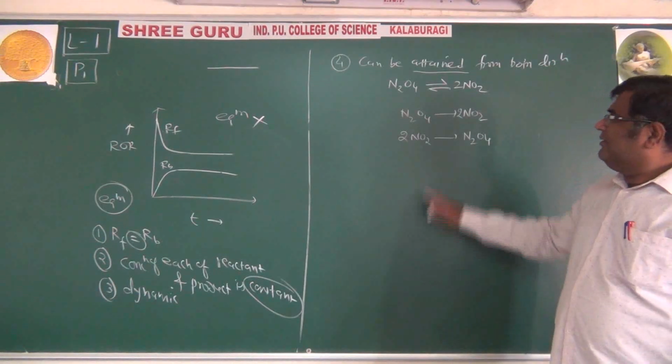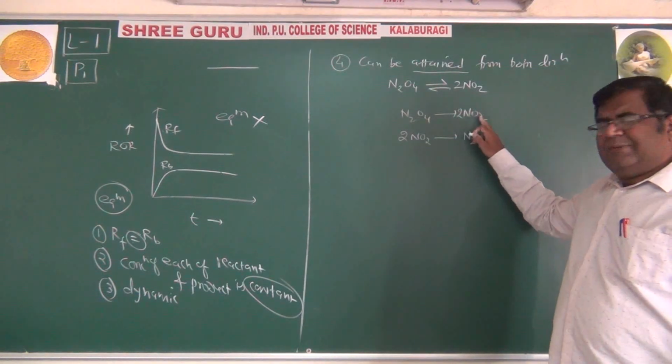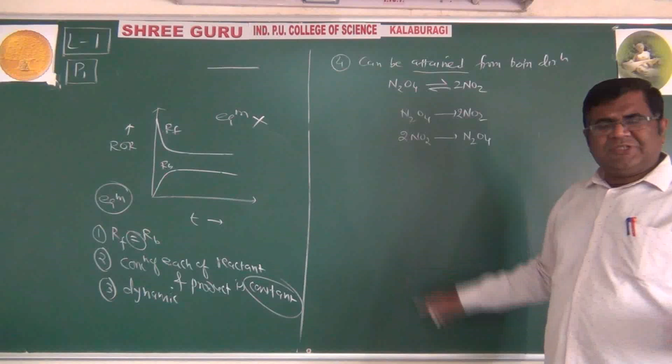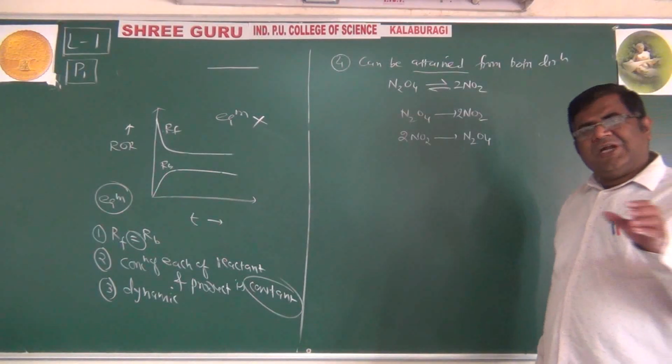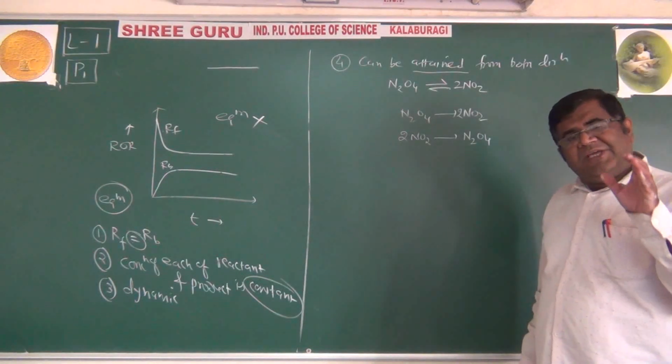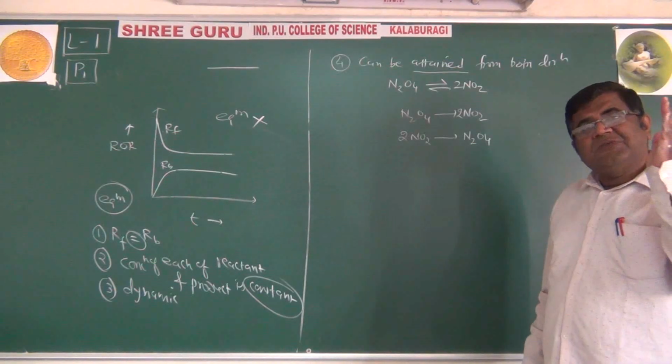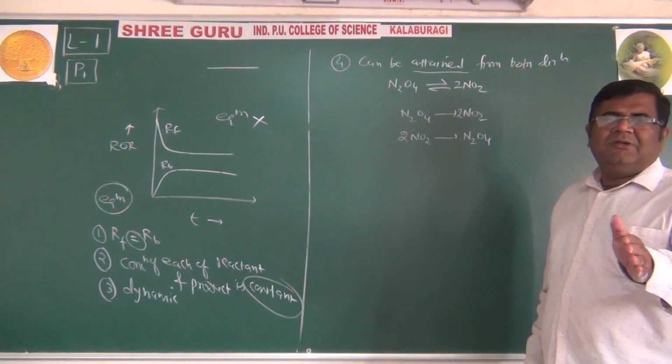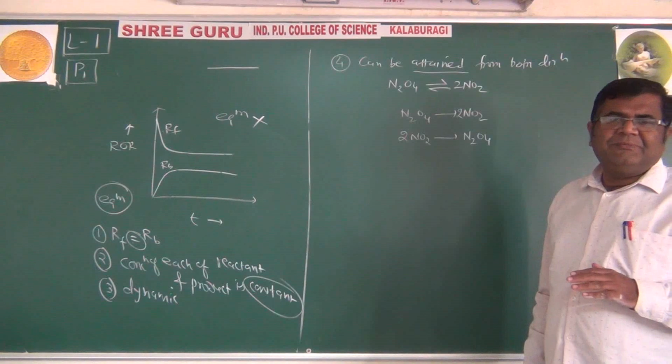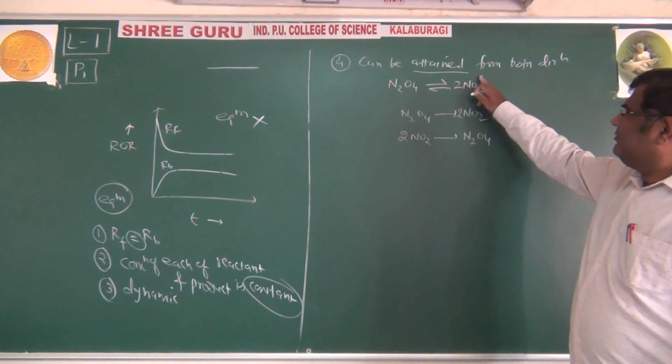That's why reactant can give product and product can give reactant. If the reaction is reversible, it is bound to be in the phase of equilibrium. So it can be attained from both directions.